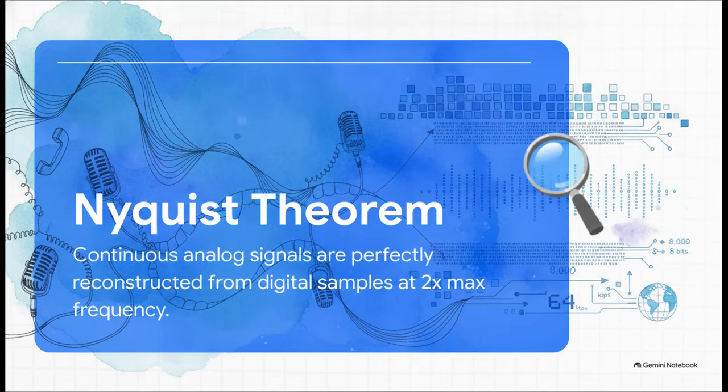So you might be wondering, how exactly do we cross over from that analog world into the digital one? Well, engineers relied on the Nyquist-Shannon sampling theorem. Because normal human voice frequency peaks right around 3,400 Hz, engineers figured out they should sample it at 8,000 times per second. That keeps it safely above the required double threshold. When you quantize those samples at 8 bits each, boom, you've just created the classic 64 kilobit per second voice channel. That single, elegant math formula literally still underpins telephony worldwide today.